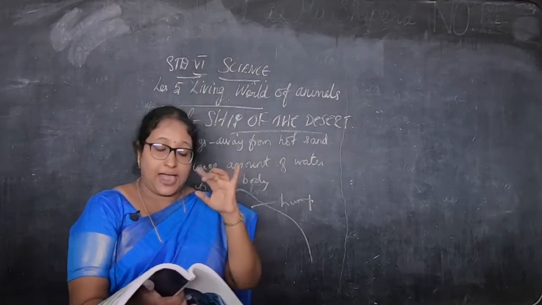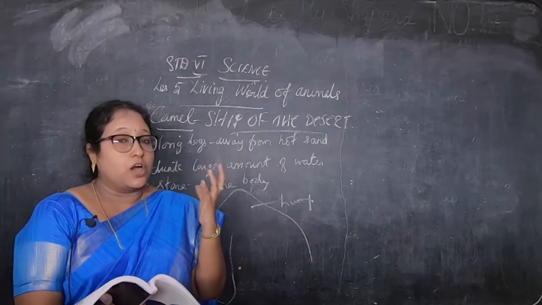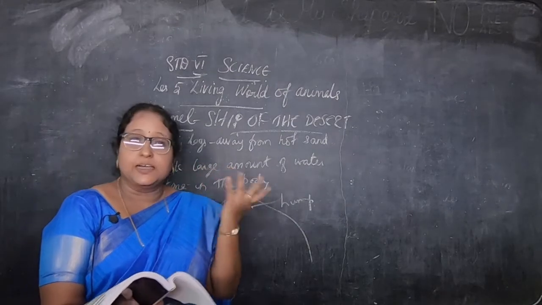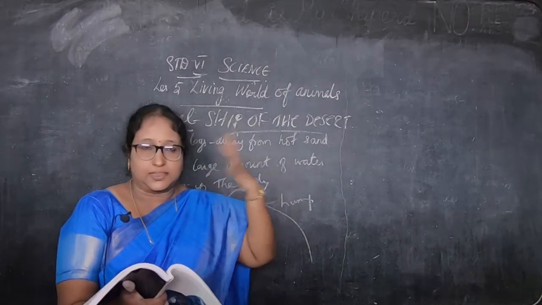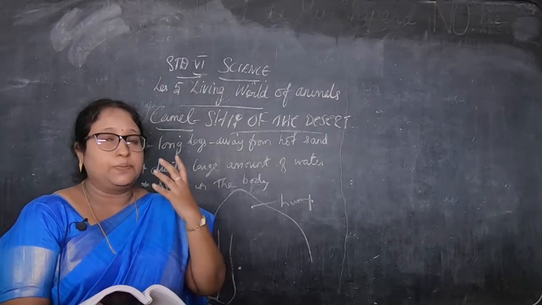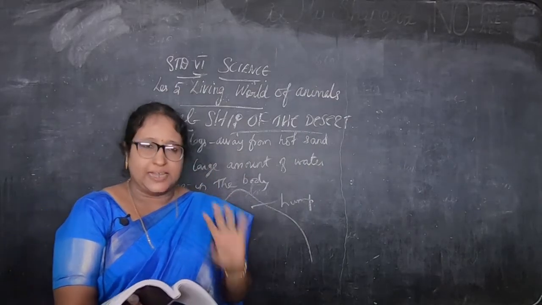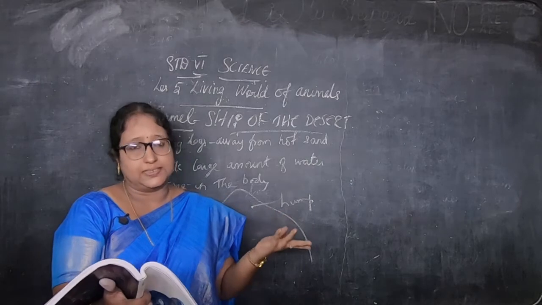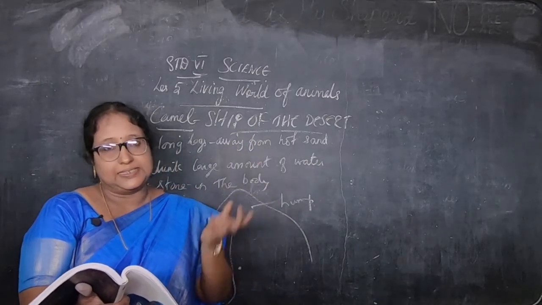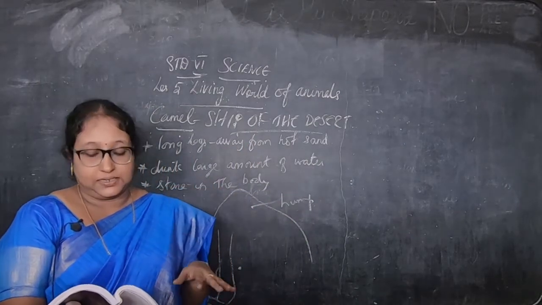Then a camel has long eyelashes and hairs for what? To protect its eyes and ears from the blowing dust. It can keep its nostrils closed to avoid dust during a sandstorm. Sandstorm means the strong wind which carries sand with it in the desert.